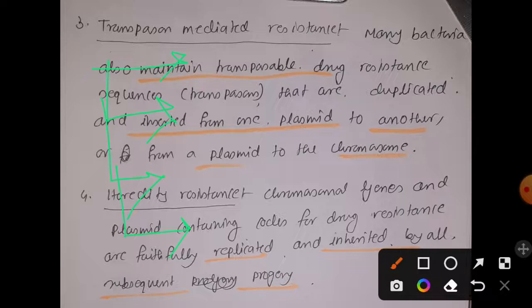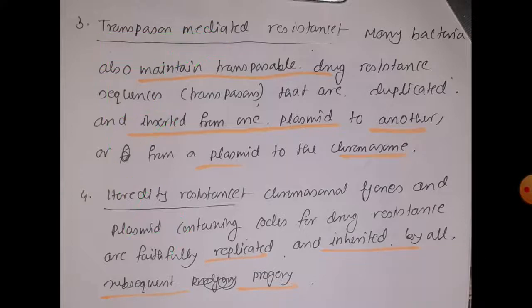Fourth, it may produce some efflux pump, that is plasma membrane translocase. The fifth one is it may use another metabolic pathway or use the product ready-made without going through the pathway where we have set the inhibitors, and as a result those anti-metabolites are not working.